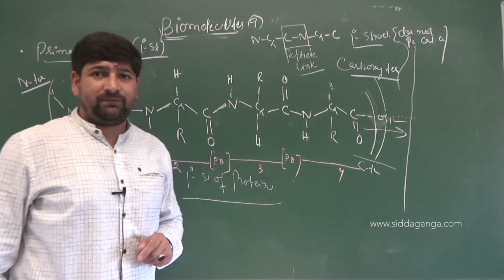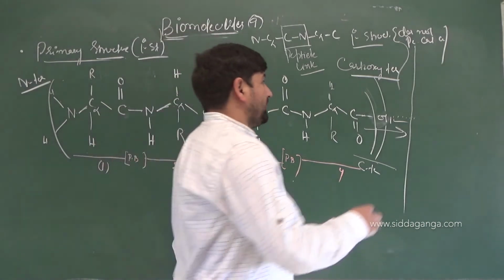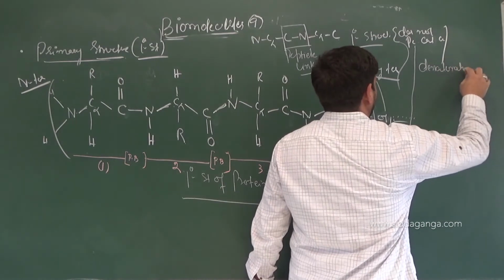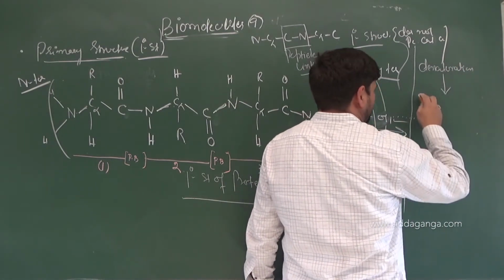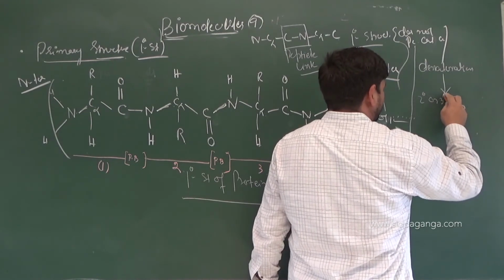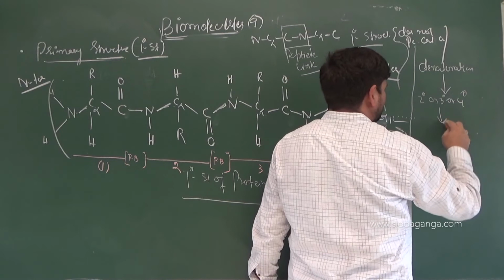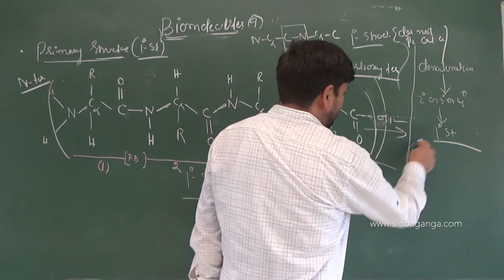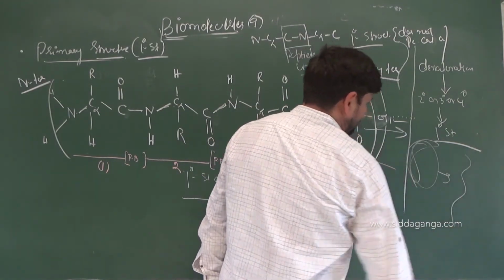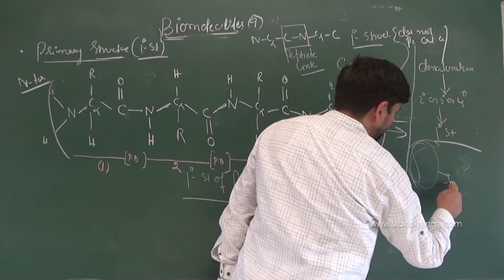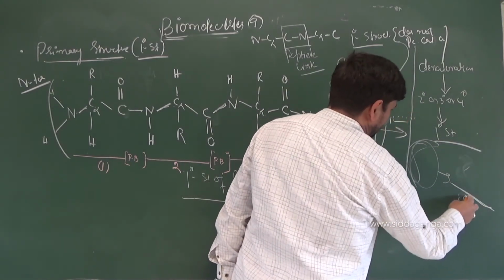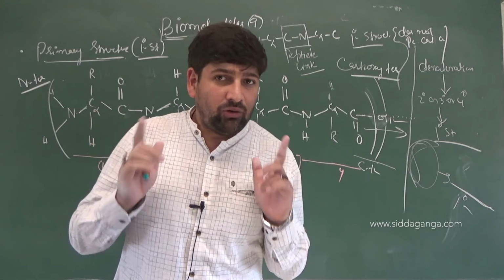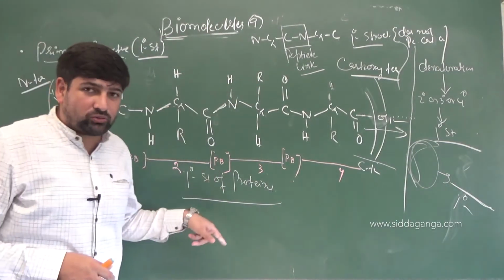So technically we can say, which you have read in biological aspects also, when denaturation occurs, what occurs? It is actually secondary or tertiary or quaternary structure changing to which structure? Primary structure. So the folded arrangement of a protein opens out in a linear chain form. And this only contains primary structure, that is, it only contains peptide bonds.